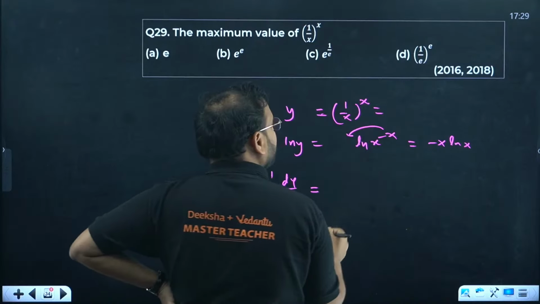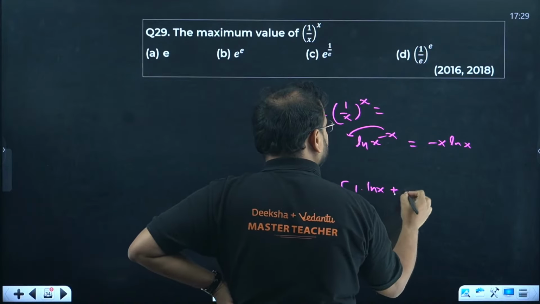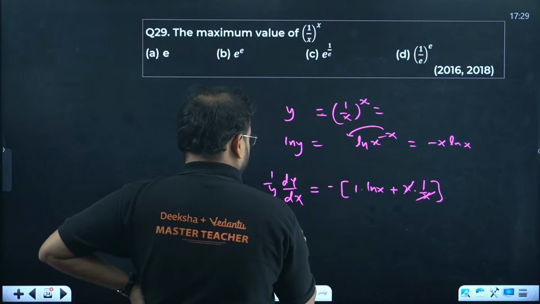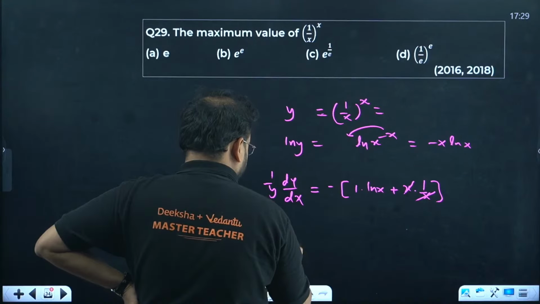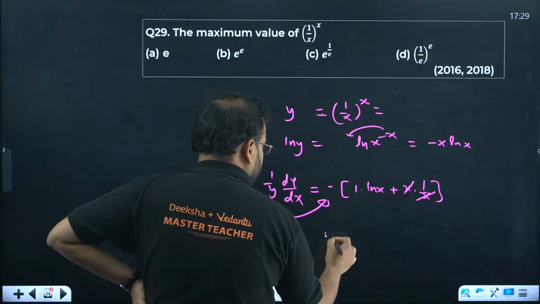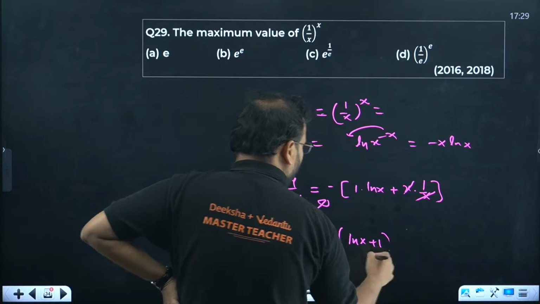That is easy to solve. Keep my sign outside. Differentiating gives 1 times ln x plus x as it is times 1 by x. This is easy to solve, right? So dy by dx equals y times minus times ln x plus 1.